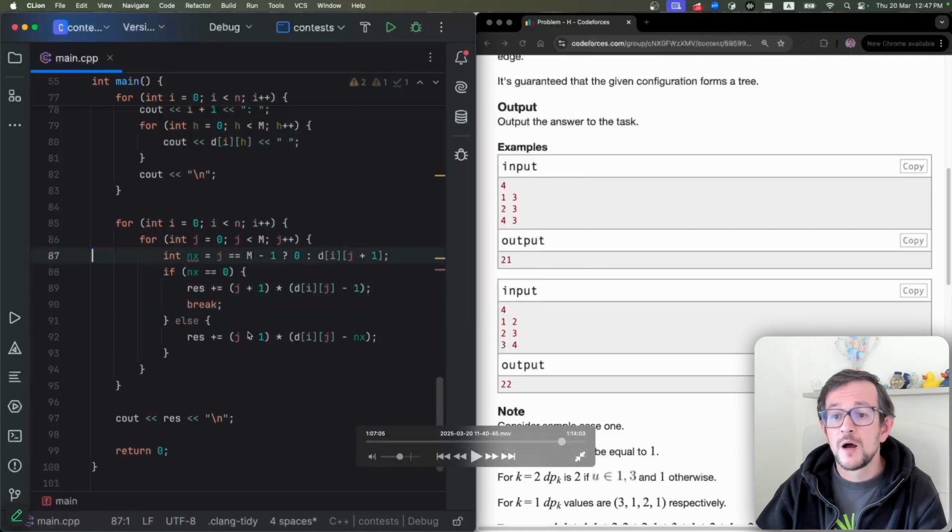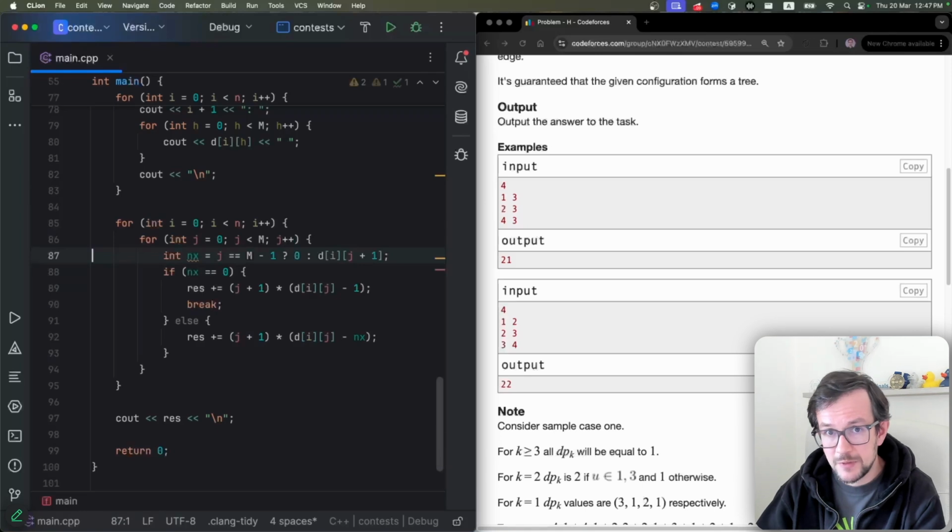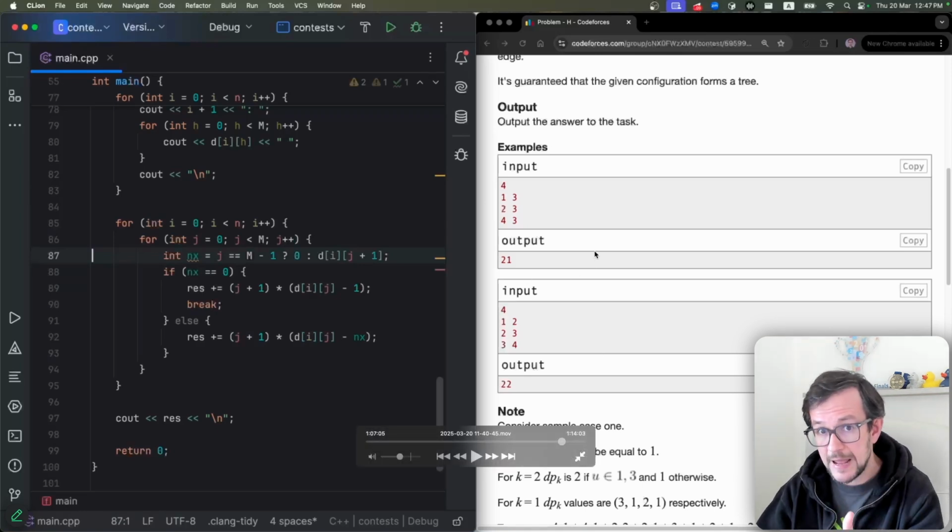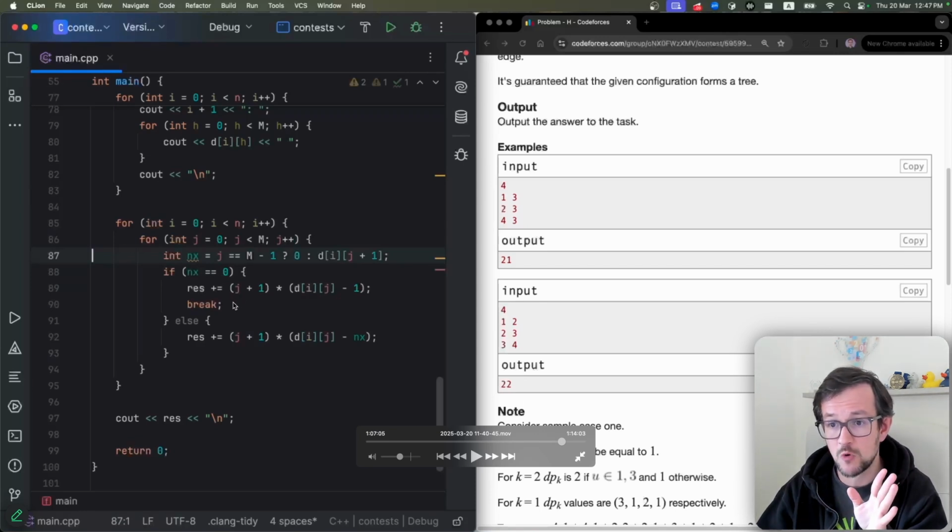So you look at every height and see how many elements give you this height. You need to calculate the sum of heights for every k. I have the maximal height for the given height. So I take this height, here it is j plus 1, because it's shifted. Remember, it's from 0, it should be from 1. So j plus 1 is my actual height. I multiply it by the number of different k's that give me the same height.